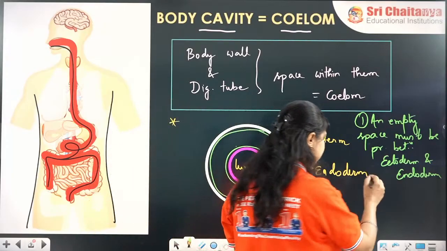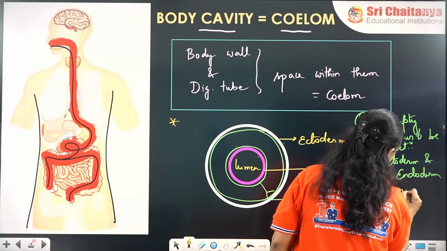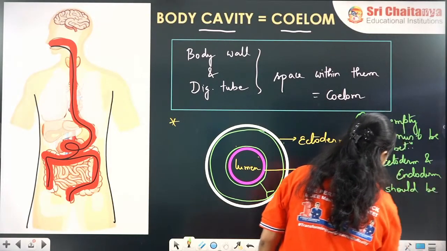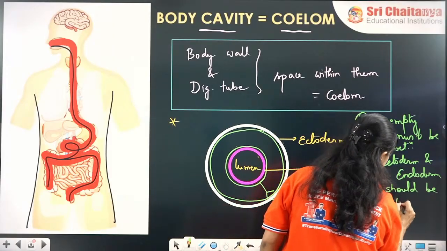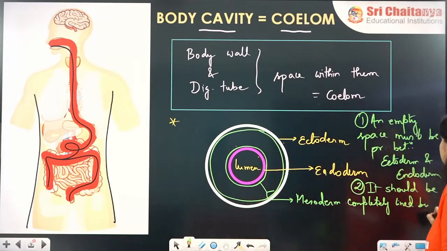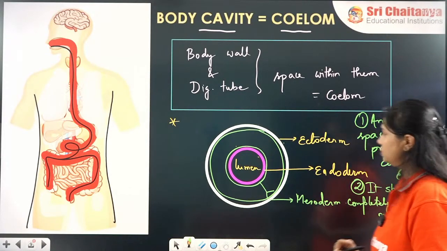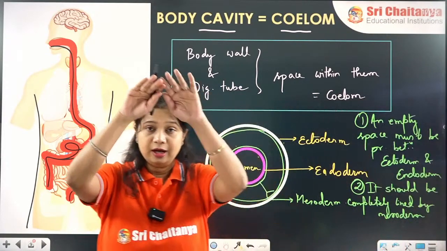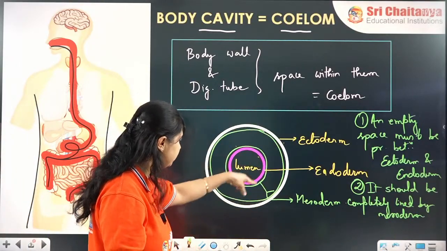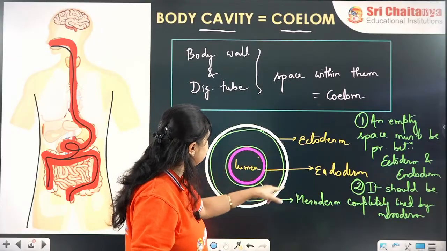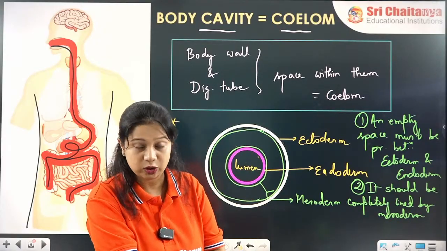And second thing is, it should be completely lined by mesoderm. So it should be completely layered, on both the sides, the outer and the inner side, with the third germ layer, mesoderm.